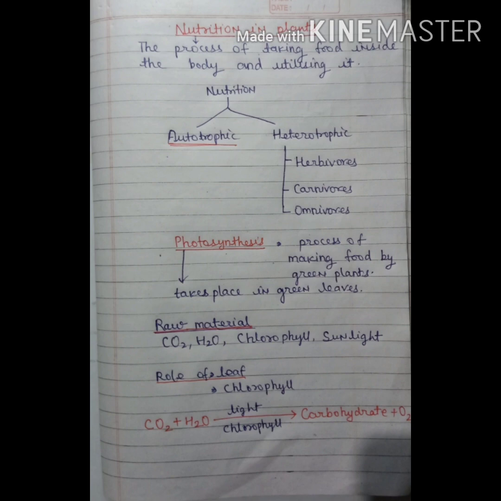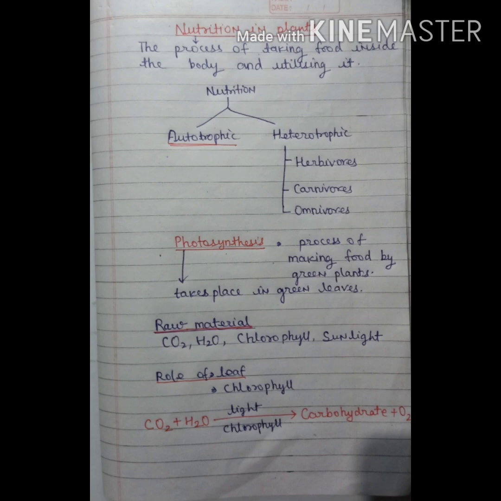Next basic raw material is water. Plants get the water from the soil. Next one is chlorophyll. Chlorophyll is a green pigment and it is present in the leaf of the plant. Next, sunlight. In the presence of sunlight, when the plants have all these materials, carbon dioxide, water, and chlorophyll, then they can go for photosynthesis.